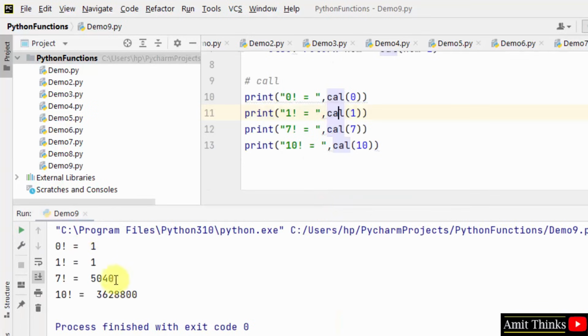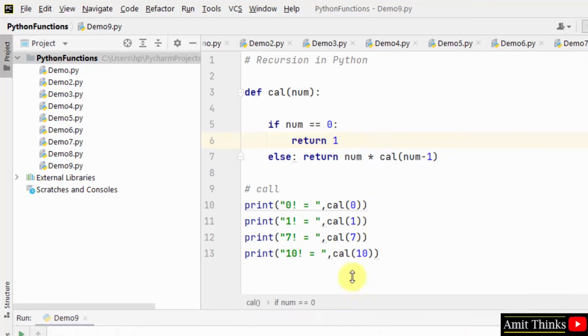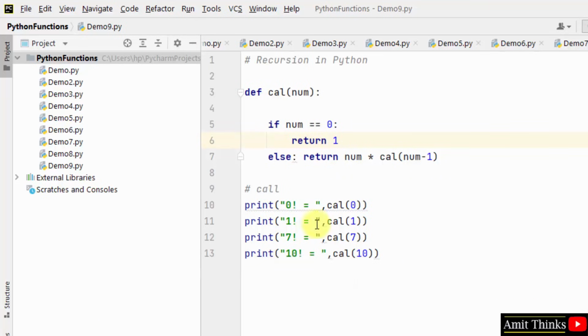You can see we have found the values for factorial. How? At first we pass 0 factorial, so the cal function gets 0 here. Number will have 0. If number is equal to 0, that means the condition is true. It returned 1. The output is 1 here. That means 0 factorial is 1. Now what about 1 factorial? It has passed 1. Is number equal to 0?